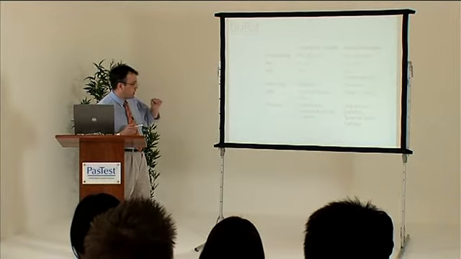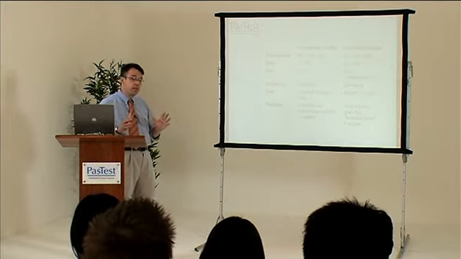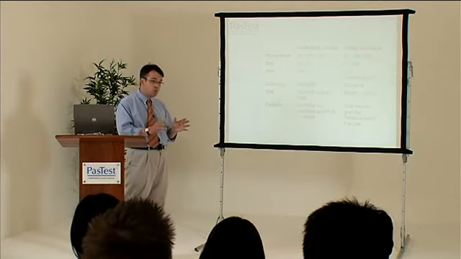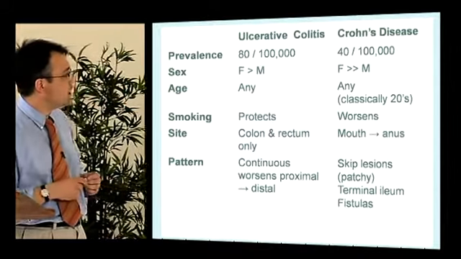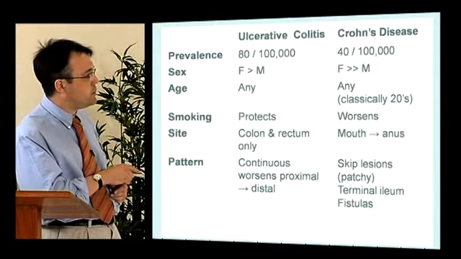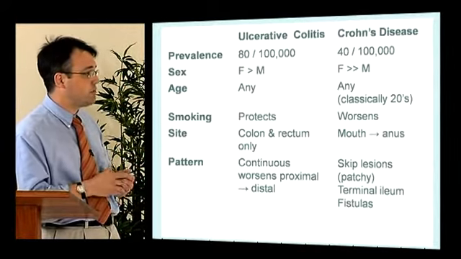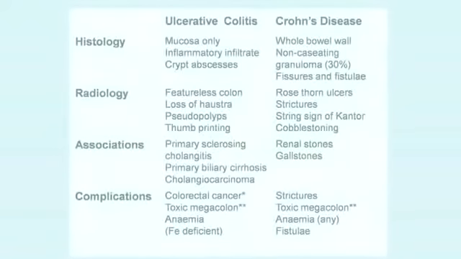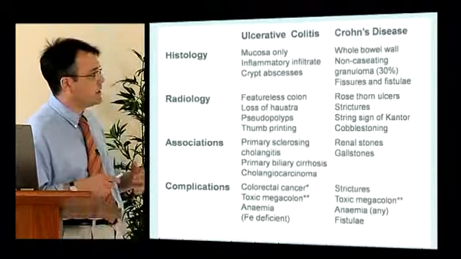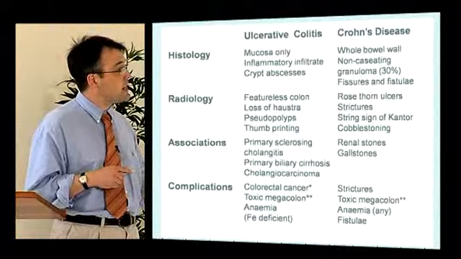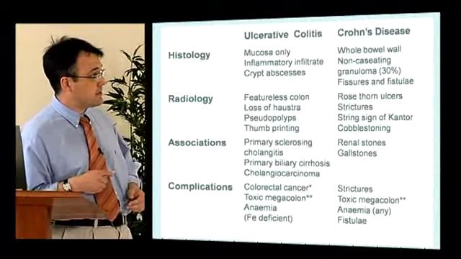Crohn's can occur anywhere from the mouth to the anus, frequently with gaps in between of normal bowel. So in terms of pattern, we talk of continuous disease and skip lesions or patchy disease. If we look at the histology, UC affects the mucosa. There's inflammatory infiltrate and cryptitis leading to crypt abscesses.